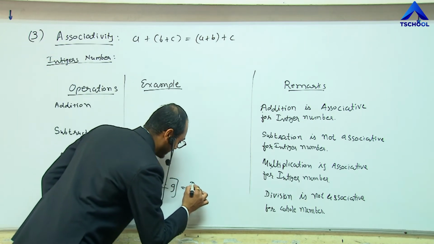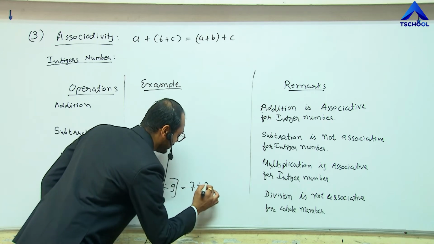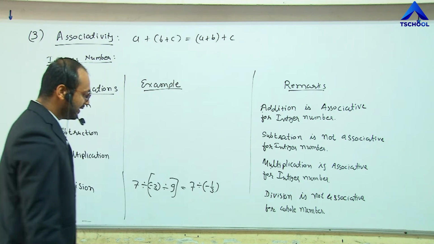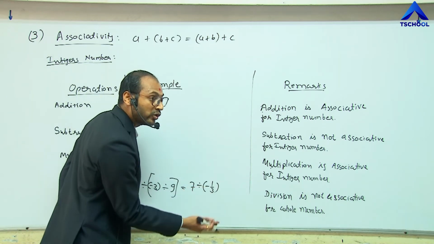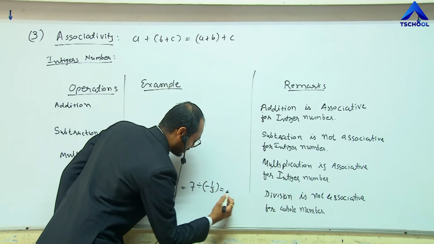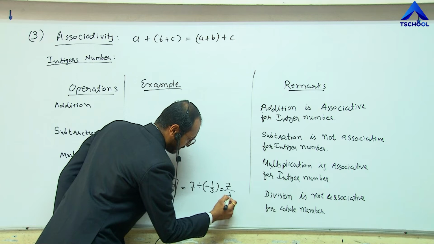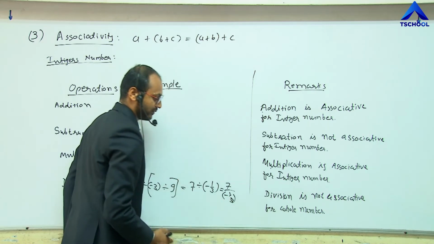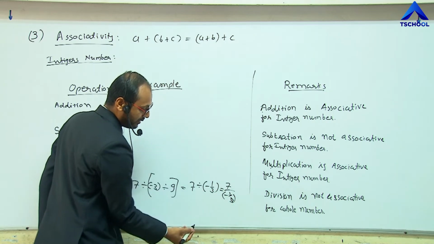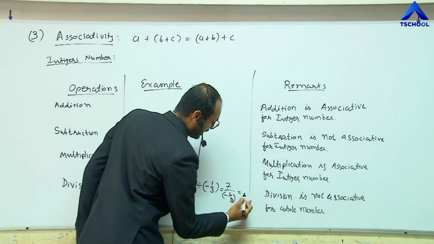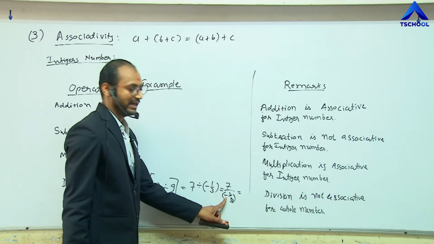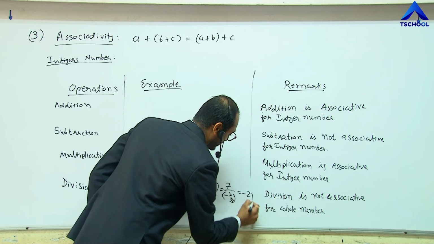So the next process is 7 divided by minus 1 upon 3. What is the result? Here 3 is in the denominator of the denominator, so it goes in the numerator, and we get 7 multiplied by 3, which is 21. The minus sign remains as it is. So here we get the result minus 21.